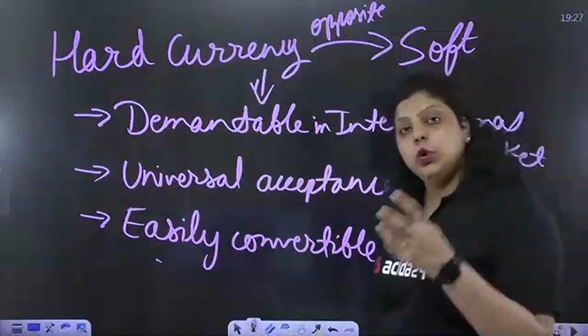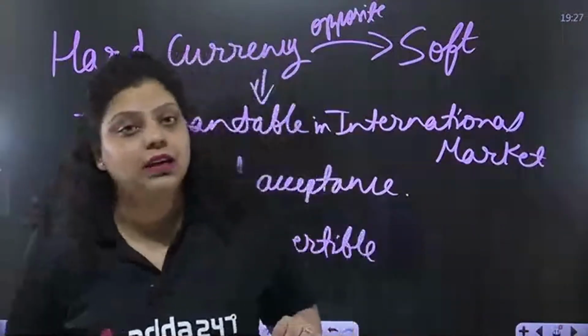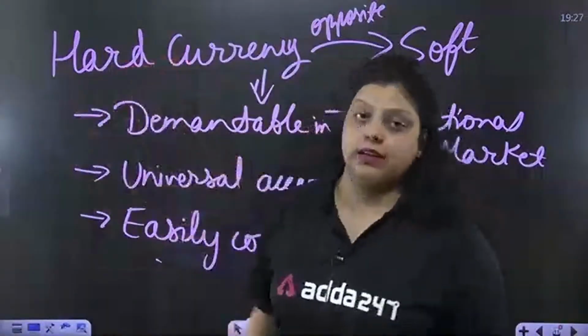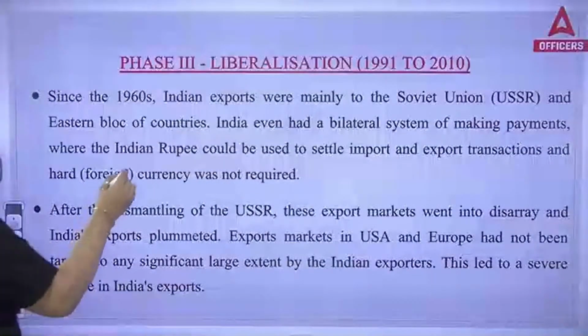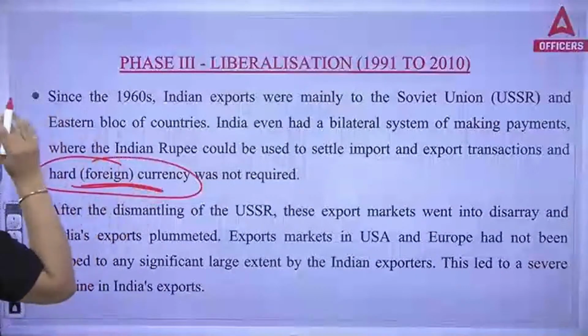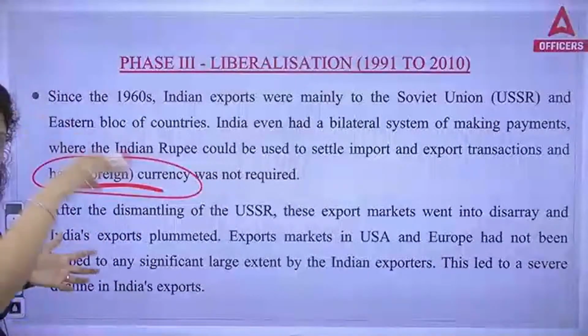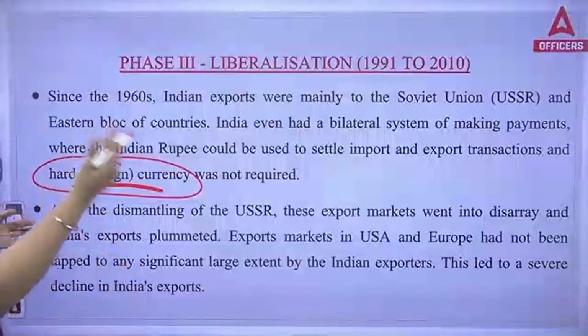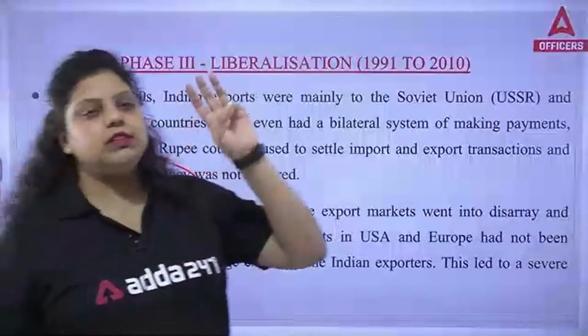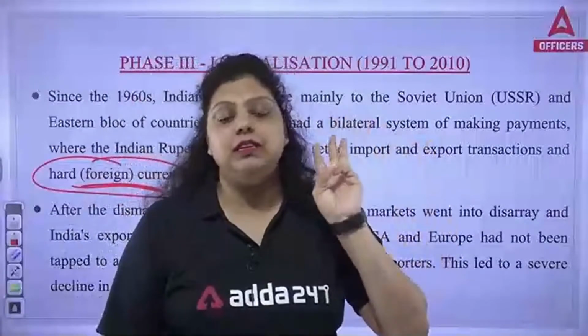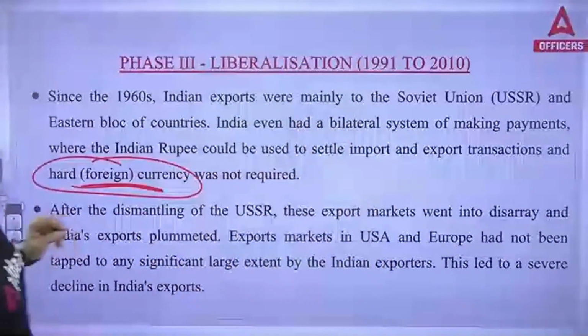The US dollar, euro, yen, pound and renminbi are the currencies right now which are part of hard currency. That's why in the bracket it has been written as foreign currency. So hard currency can be any foreign currency. It can be your own country's currency also, but it will be foreign for other countries. So hard currency is the currency which should have these 3 features. Do remember that.